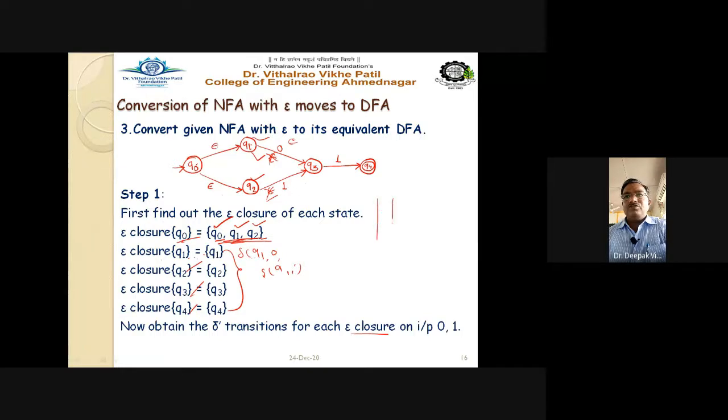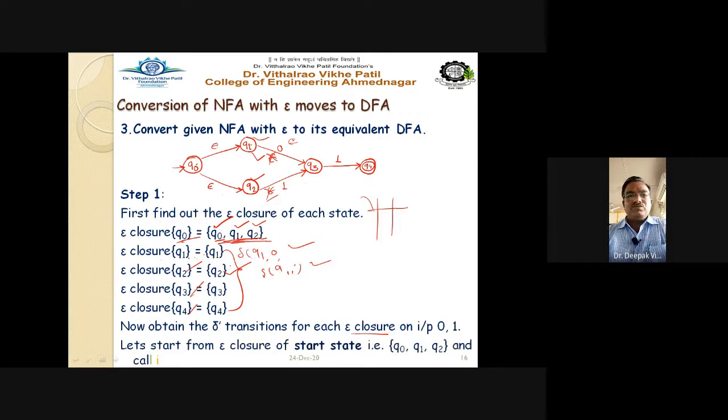If you draw the transition table for this, you will find Q0 on 0 is given, Q1 on 1 is given, Q2 on 0 is given, Q2 on 1 is given. Already this is available. But what we have to find out here is that we always start with the epsilon closure of the start state. And what is the epsilon closure of the start state? That is nothing but Q0, Q1, Q2, which is not mentioned in the given diagram. So let us start calculating the delta dash transition for Q0, Q1 and Q2.